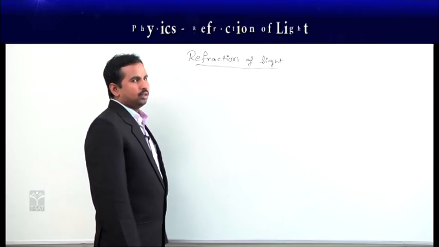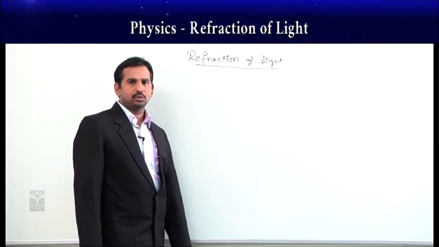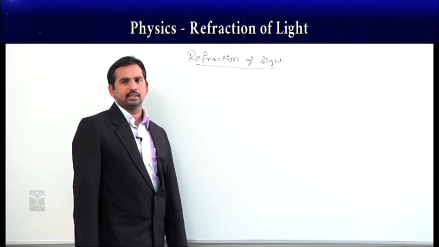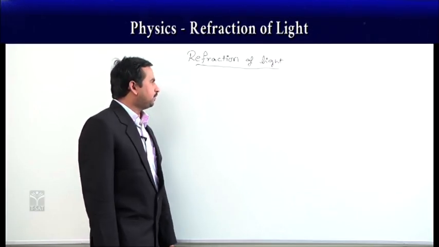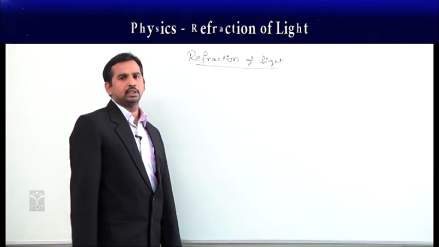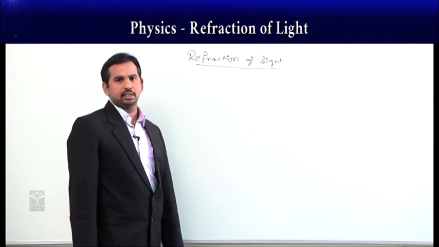Now, we will see the refraction of light when the light ray goes from a rarer medium like air to a denser medium like glass. As I said, if the light ray goes from one medium to another medium, due to the difference in the densities, the speed of the light changes.